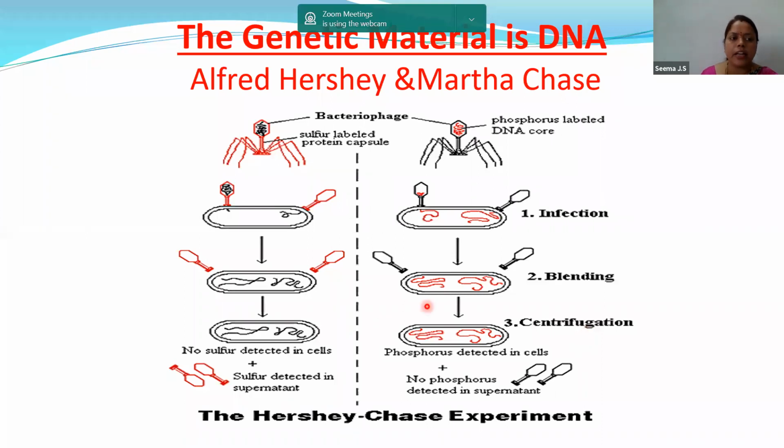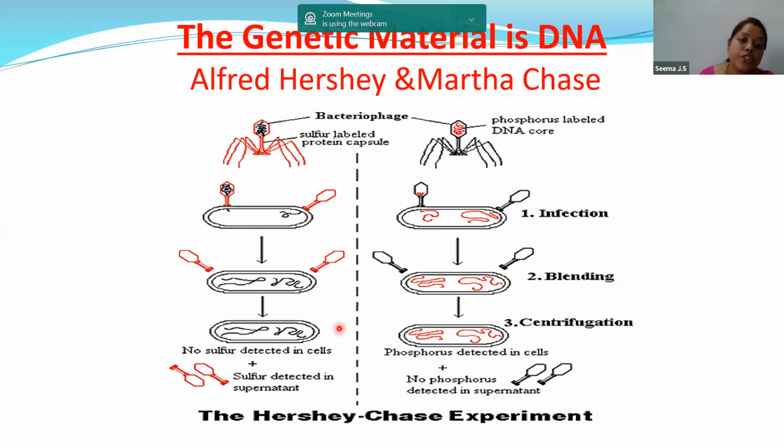After the centrifugation process, the major points which we have to study will come now. After centrifugation, the bacterial cell contained only the genetic material of the virus. So now this E. coli has the genetic material of the bacteriophage.